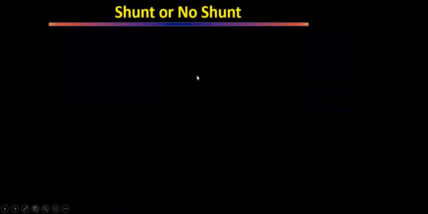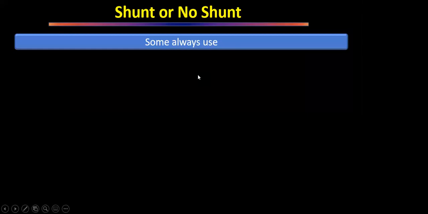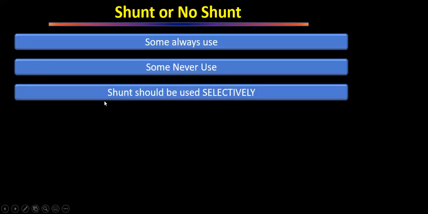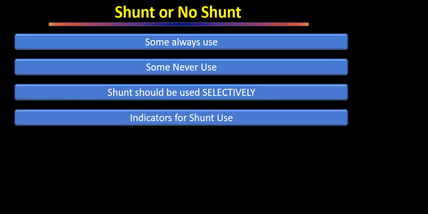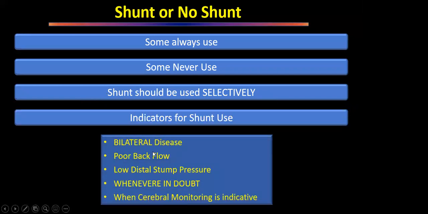Whether you will put a shunt or not, some people put a shunt always, some people never use it. But our answer is the shunt should be used selectively. It should be used in patients where it is required, because use of a shunt itself is also associated with an increase in stroke. So what are the indicators? Whenever the patient has bilateral disease, we should not compromise the circulation, because the fact that we are able to clamp one of the carotids very easily is that we are confident that the other carotid will take care. But if the other is also diseased, in those patients we should try to put a stent.